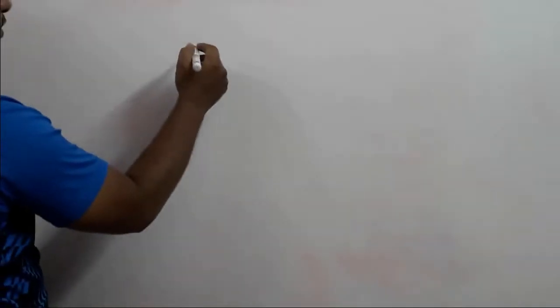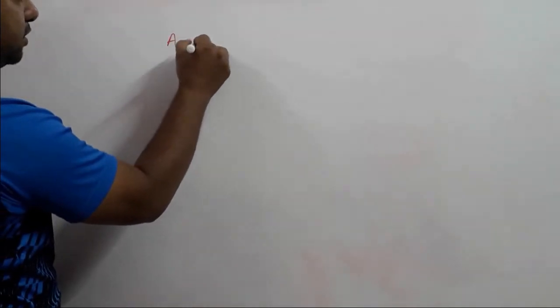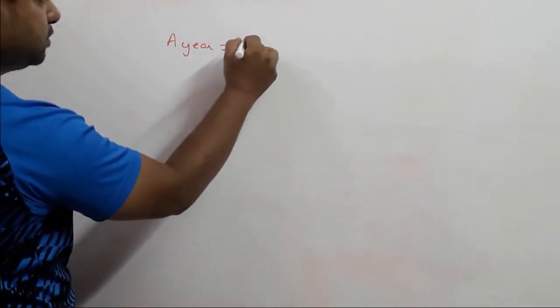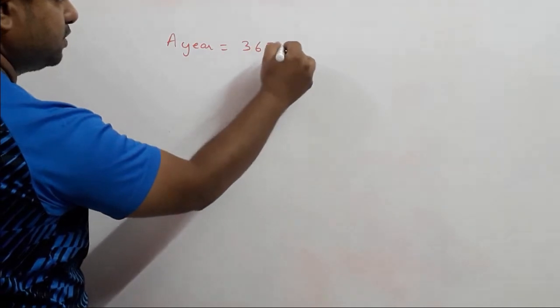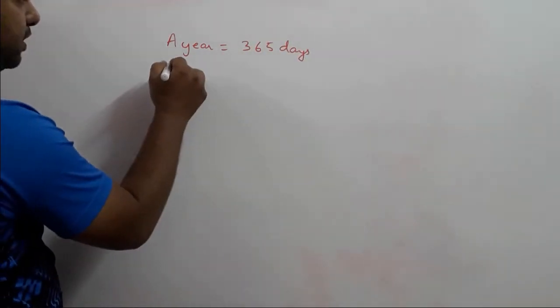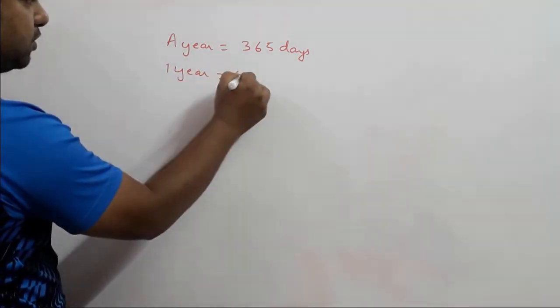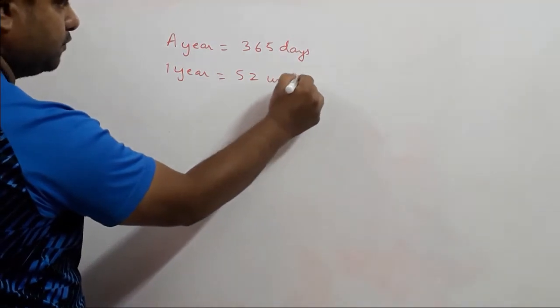Coming to the next question, it says, in a leap year what is the probability of 53 Sundays. First we'll see what is in a year. So a year is equal to 365 days, and 1 year has 52 weeks.